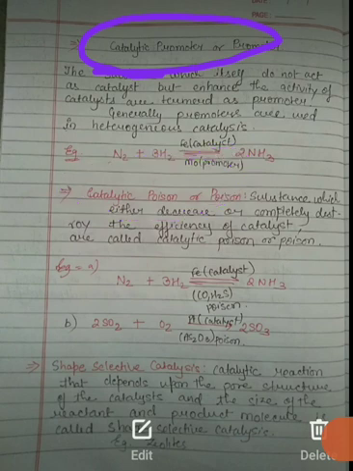Now there is one more type of catalyst, that is the shape selective catalyst. Whenever you hear this name, you will also recall zeolites. You have also seen in your 7th and 8th classes that they are used to remove permanent hardness. So zeolites are called shape selective catalysts. A catalytic reaction that depends upon the pore structure of the catalyst and the size of the reactant and product molecules is called shape selective catalysis. Its best examples are zeolites.